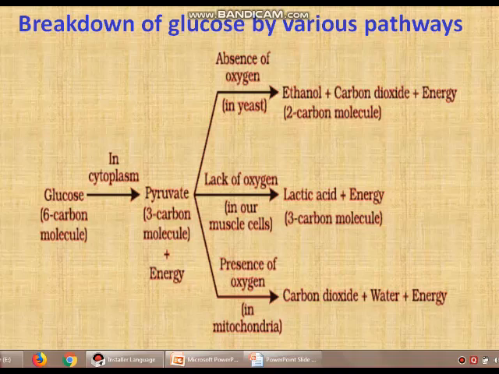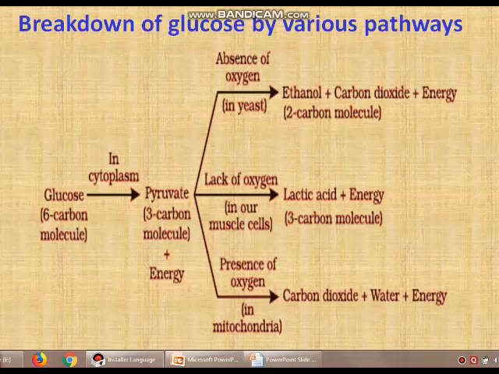In our muscle cells, when they are not getting a sufficient amount of oxygen, they also perform anaerobic respiration. In such conditions, in the lack of oxygen, the pyruvic acid is converted into lactic acid plus energy.